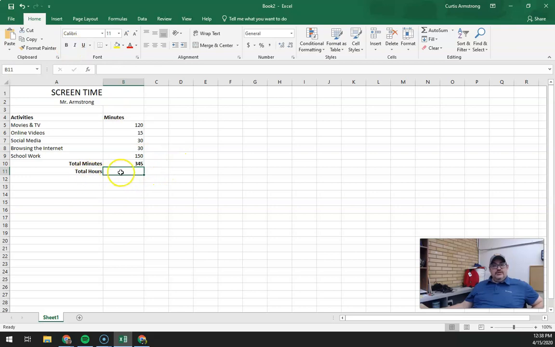I'm going to go to hours, and I'm going to type in equals. I'm going to click on that one. In this case, it's B10. I'm going to go divided by 60. Okay, this will give us the number of hours. Okay, 5.75 hours, and I'm going to bold that as well. Okay, guys, feel free to pause the video at any time. I know I kind of went a little fast with this.